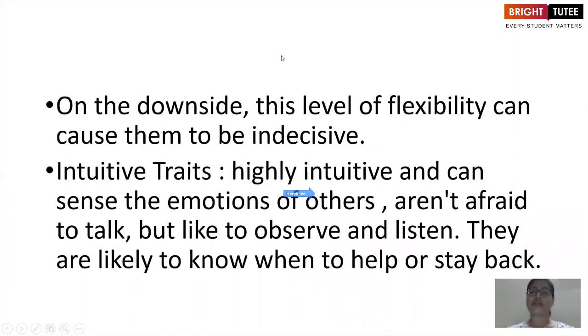Okay. Now there is a downside, or you can say a disadvantage, of this flexibility of personality that they show. This level of flexibility may denote that they are indecisive in nature, right? Intuitive traits. Ambiverts are highly intuitive in nature. They can sense the emotions of others, which is a very good thing. They are not afraid to talk, which means that if they're not talking to somebody, it's not because they have some complexes, right? It's just this that they enjoy to observe and listen to other people. They are likely to know when to help somebody or when to stay back.